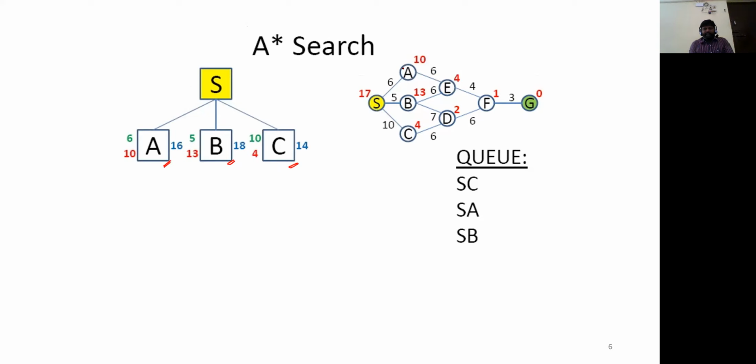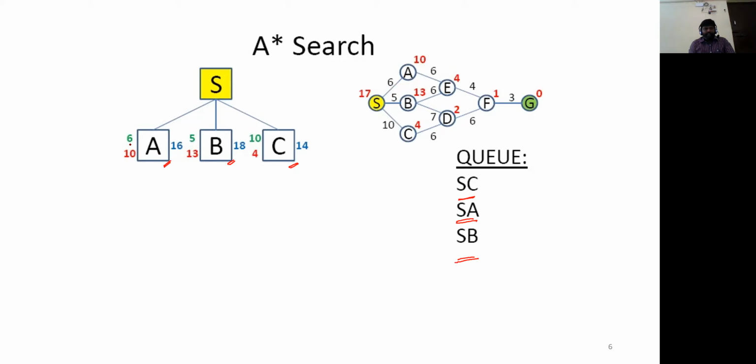Out of this, we'll try to calculate the values for all three nodes. When we consider the node A, the distance between S to A. So these are the three possibilities: S to A, S to B, and S to C. We are trying to expand all of them. Before that, we do some calculations.